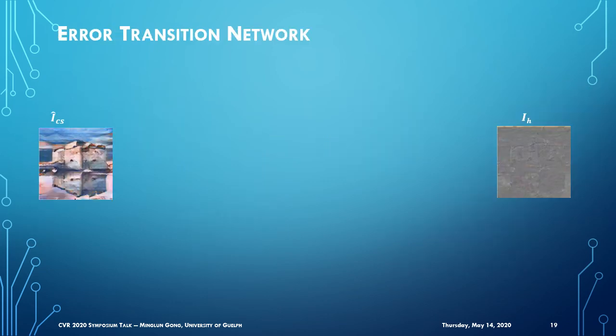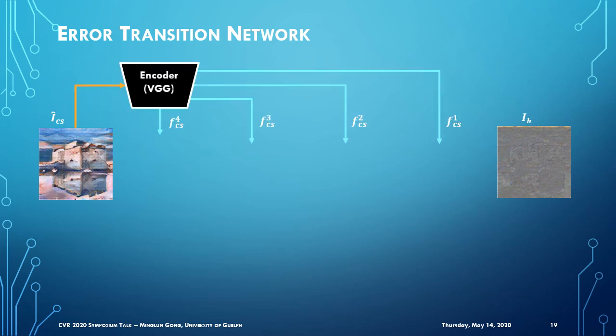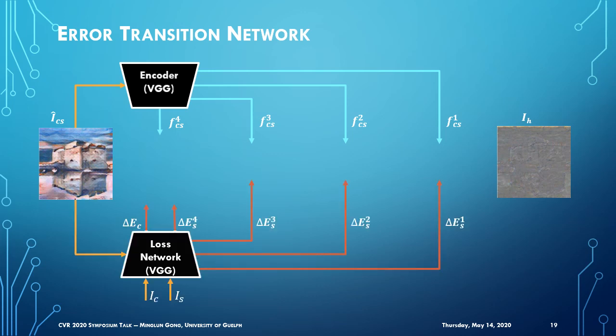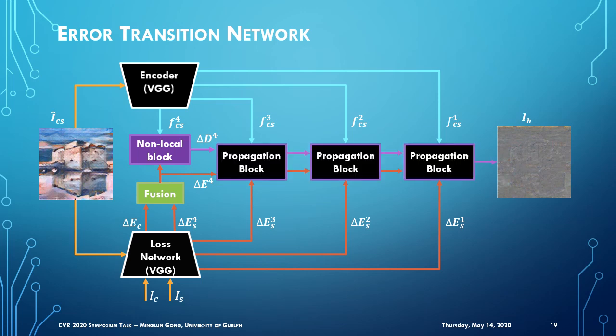Here is a design of the Error Transition Network. Its goal is to compute a residue image based on an intermediate result. Two encoders are used. The first one extracts deep features from the intermediate result. The second one takes content and style images as input to compute content and style error. We then fuse content and style errors into a full error feature delta E and determine a compatible residue feature delta D. Finally, delta D and delta E are fed into multiple residue propagation blocks to obtain the residue image.